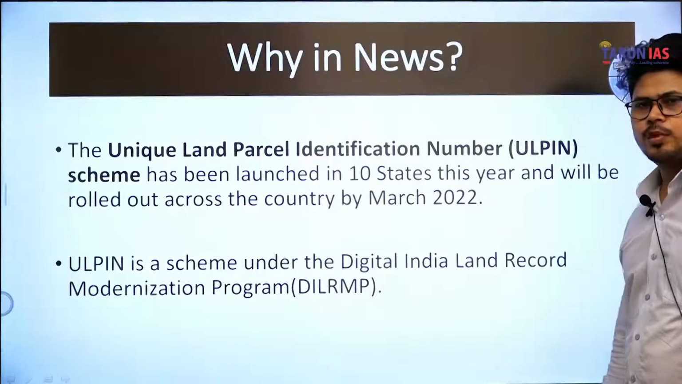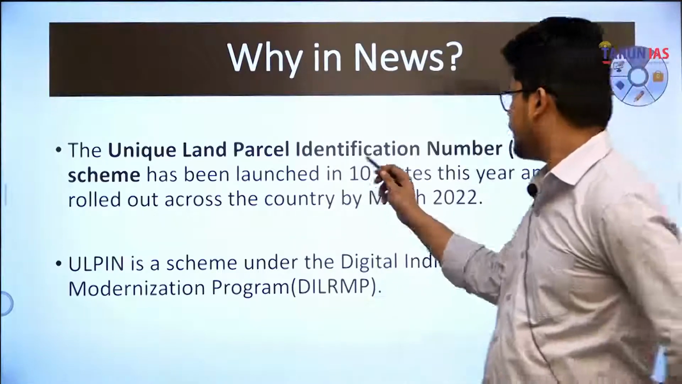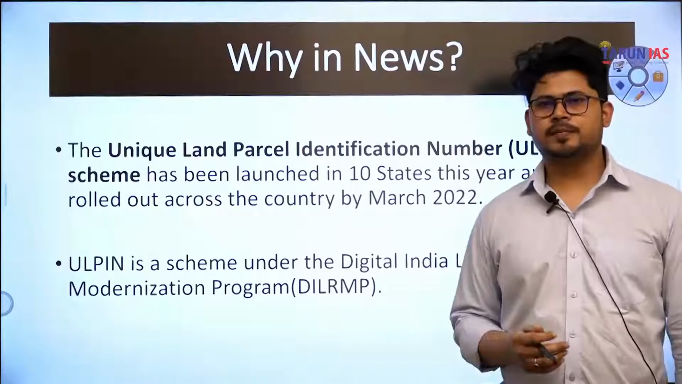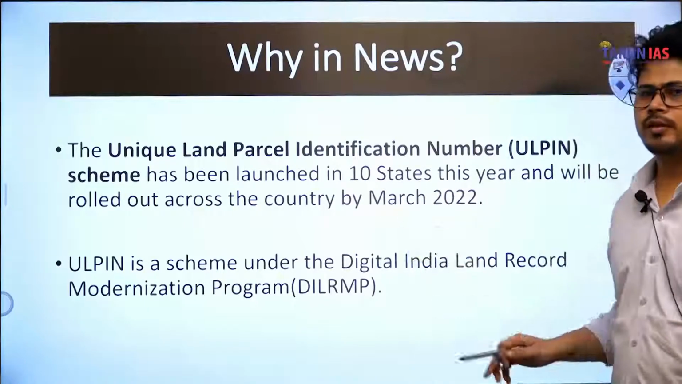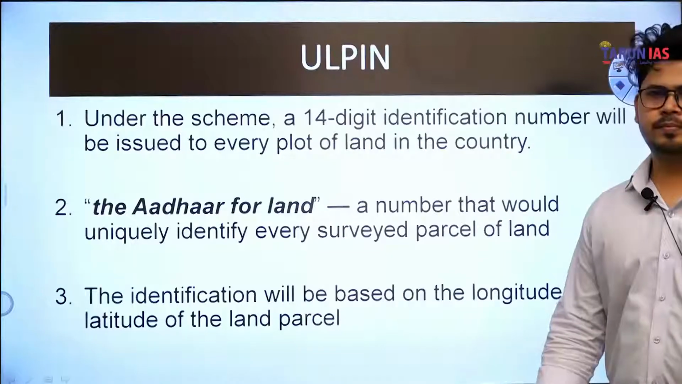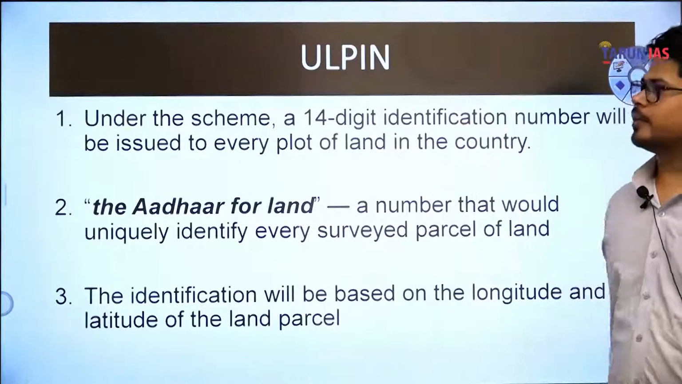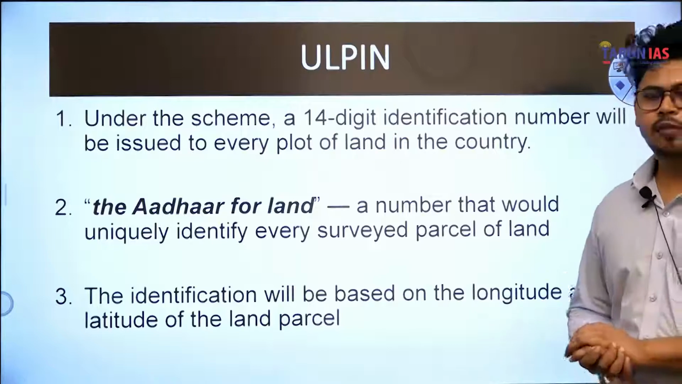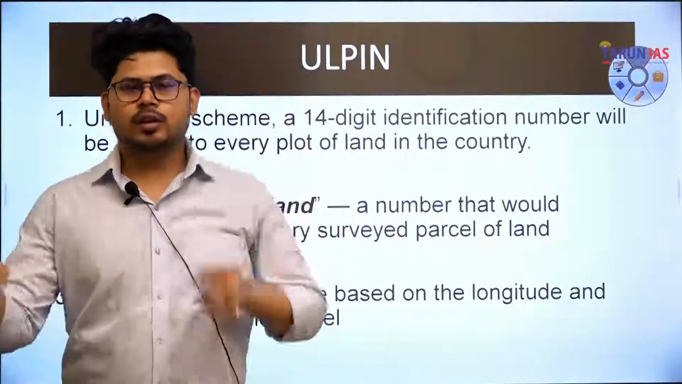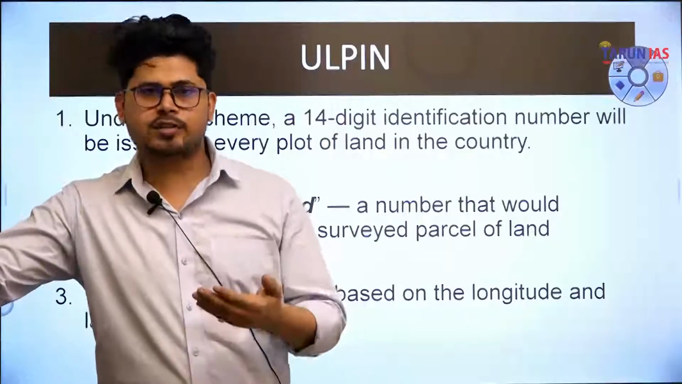So why in news? Because unique land parcel identification number scheme has been launched across 10 states in India, and it is a part of DILRMP, Digital India Land Record Modernization Program. Okay, what is ULPIN? Under the scheme, a 14-digit number like our Aadhaar code will be allotted to all the identified land parcels of the country.